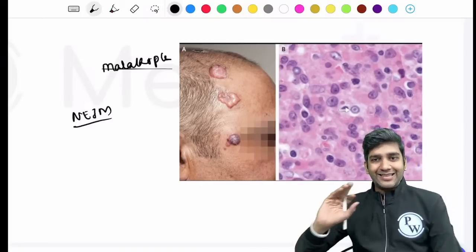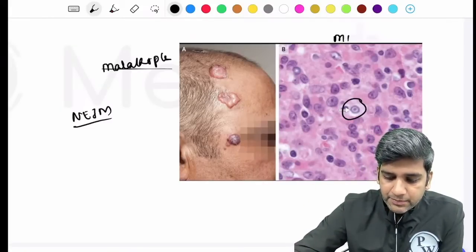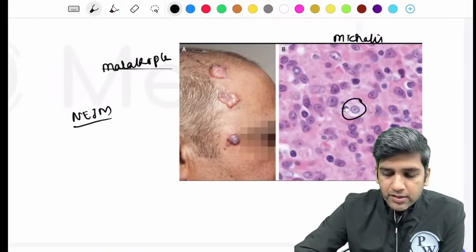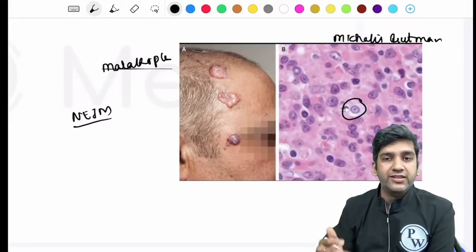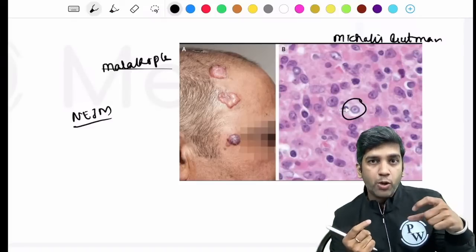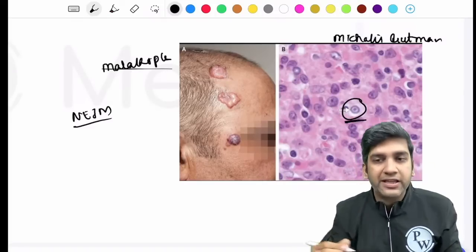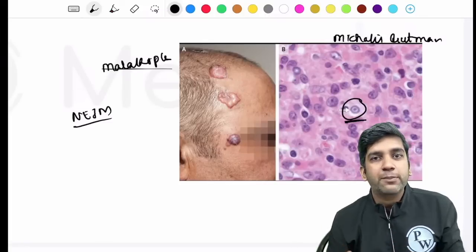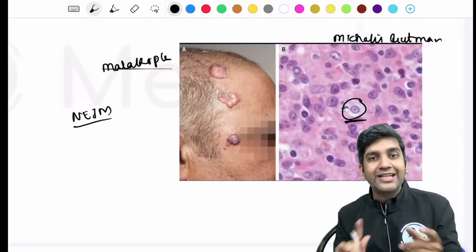So this is a classical picture of malakoplakia, fine? And this is your Michaelis-Gutmann bodies. If you have a very difficult question like this in future exams, please go backwards. Look at the options. Malakoplakia, I'm sure you know Michaelis-Gutmann bodies. See if it looks like Michaelis-Gutmann bodies. See if it looks like a pyoderma. Are you having lots of infection? See if it looks like the other options, right? That should be the approach.